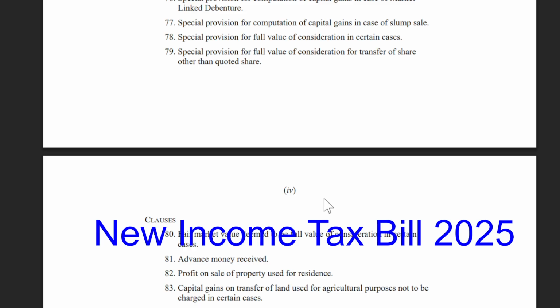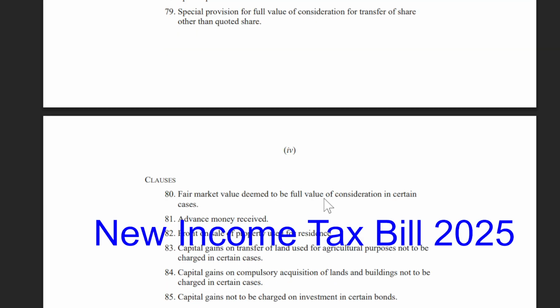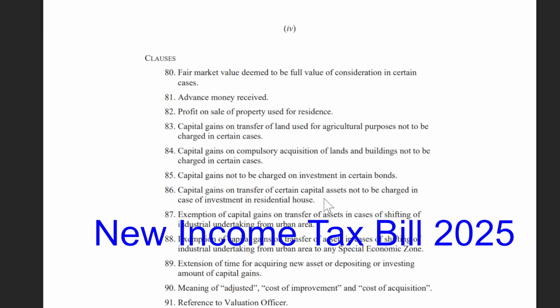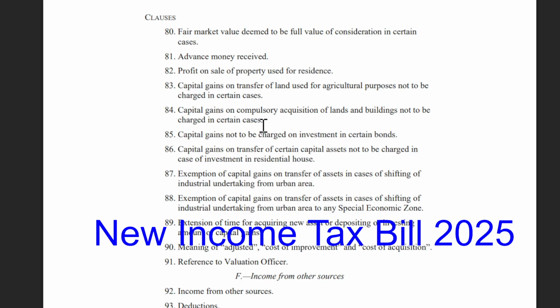79, Special provisions for full value of consideration for transfer of shares other than quoted shares. 80, Fair market value deemed to be full value of consideration in certain cases. 81, Advance money received. 82, Profit on sale of property used for residence. 83, Capital gains on transfer of land used for agricultural purpose not to be charged in certain cases. 84, Capital gains on compulsory acquisition of lands and buildings not to be charged in certain cases.